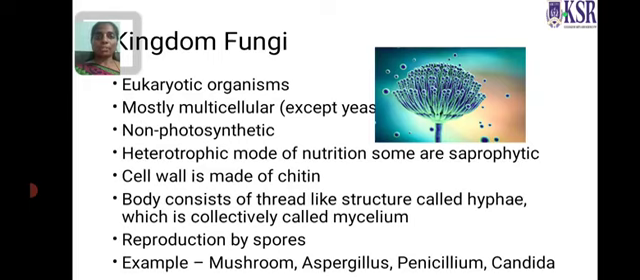They are non-photosynthetic. They possess heterotrophic and saprophytic modes of nutrition, which means saprophytes feed on dead and decaying matter. The cell wall of fungi is made up of chitin. The body consists of thread-like structures called hyphae, which are collectively called mycelium. Reproduction is by means of spores. Examples: mushroom, which is a macrofungus; Aspergillus and Penicillium, which are multicellular microfungi; and Candida, which is a single-celled fungus.